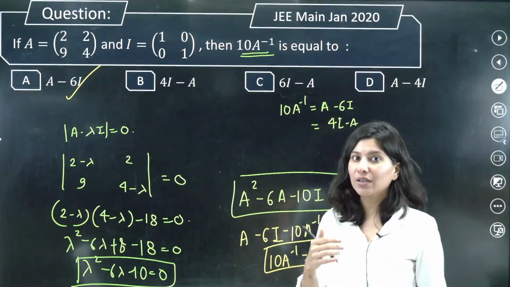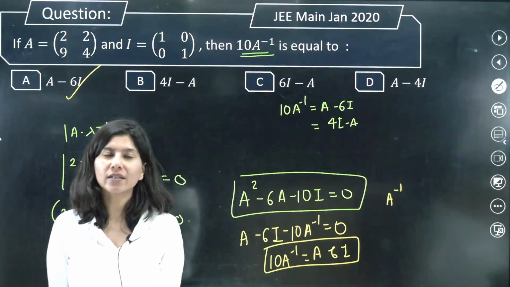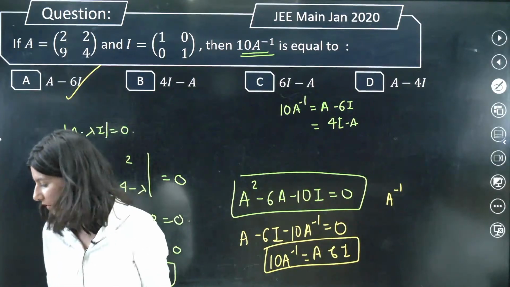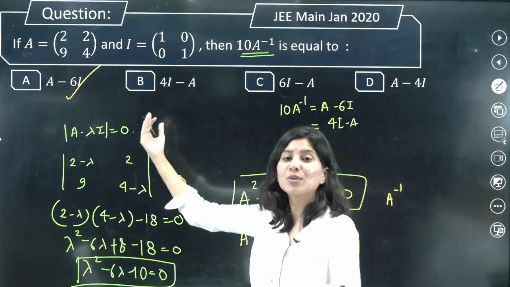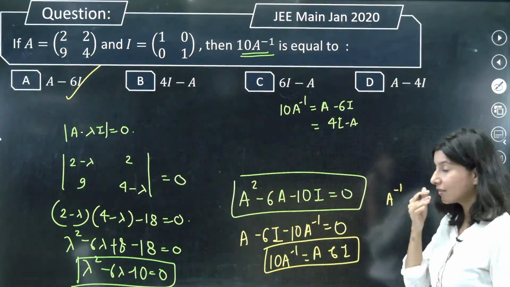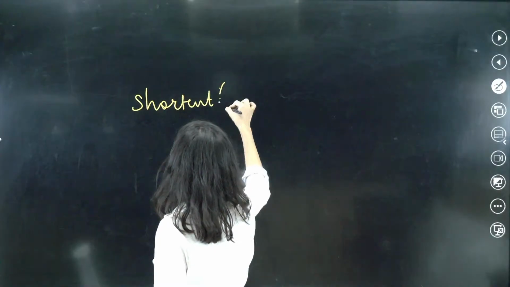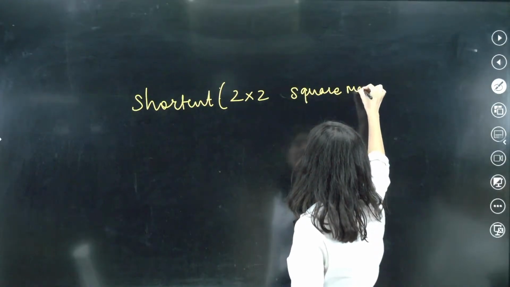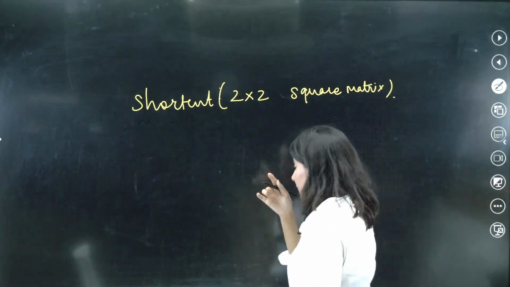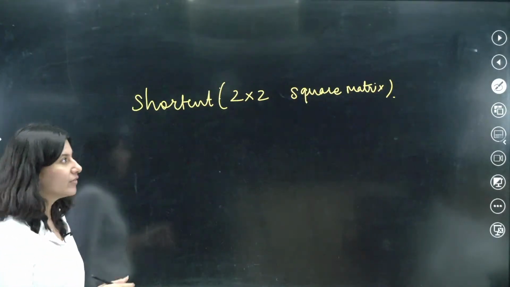And obviously, I already told you that for a 2 cross 2 matrix, you will get a quadratic. For a 3 cross 3, you will get a cubic, right? Now there is one shortcut involved. Without even doing it, I can actually calculate this equation just like that. So are we ready for the shortcut? Shortcut says that if you have a 2 cross 2 square matrix, you can directly write that matrix equation without even doing A minus lambda I. How do you do that?